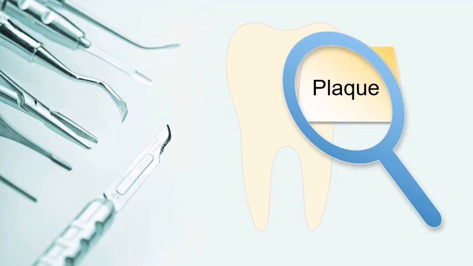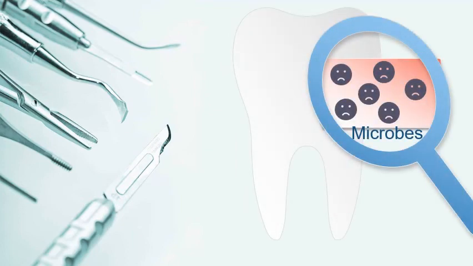This plaque is actually food for the microbes and bacteria. Bacteria and microbes are present everywhere, even inside your mouth. So they feed on plaque, and as a waste they produce acid, and that acid is very harmful for your tooth. It may create a hole. So pulp is exposed. Now infection can reach the pulp very easily because blood vessels and nerves are present there. It creates a hole and a black spot appears on it. That black spot is known as dental caries, or cavities, very bad for our tooth.